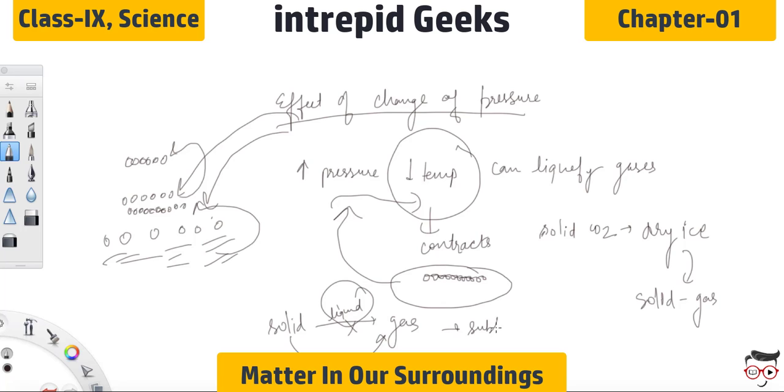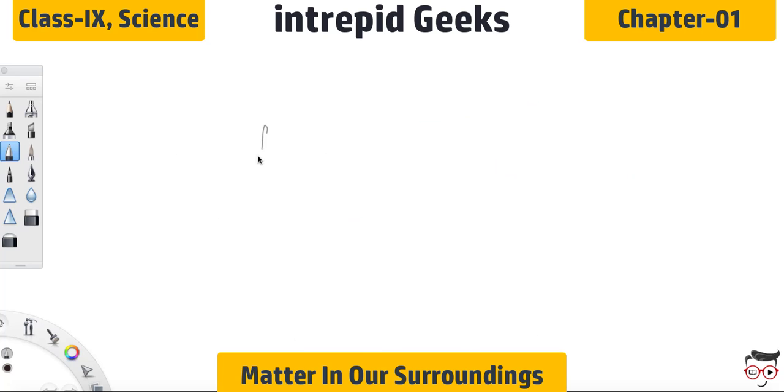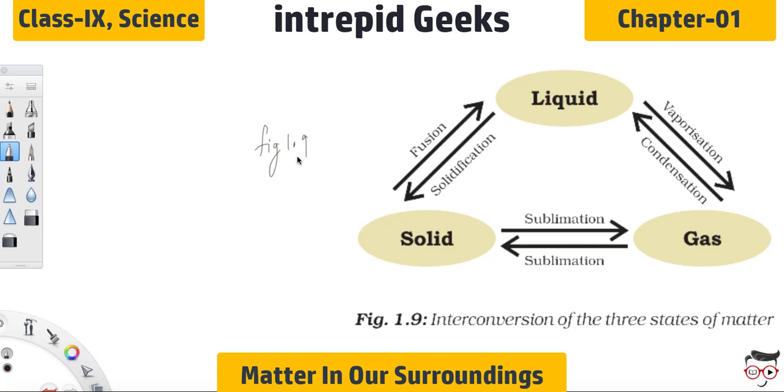This process of turning of solid directly into gas is known as sublimation. You must know about the processes: melting, boiling, sublimation. You must know about every process. So now let's discuss figure 1.9, which is present in your NCERT and on your screen also.